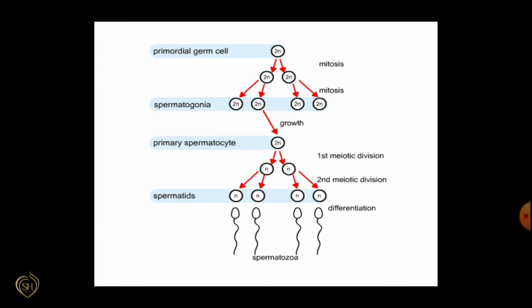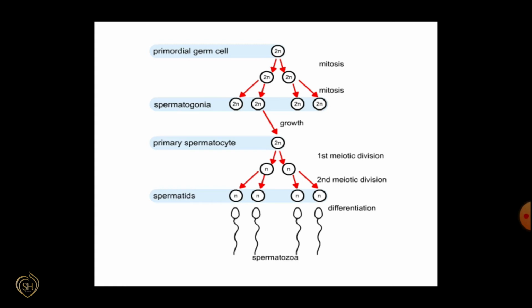Secondary spermatocytes undergo second meiotic division and form four equal haploid cells. These are called spermatids. This is the first step in spermatogenesis. Then these spermatids enter into the differentiation phase or spermiogenesis. It is the transformation of these spermatids into sperm or spermatozoa.